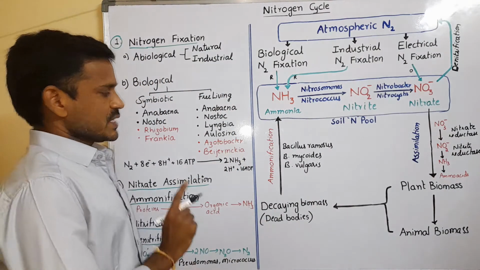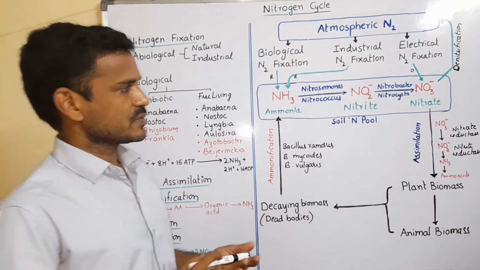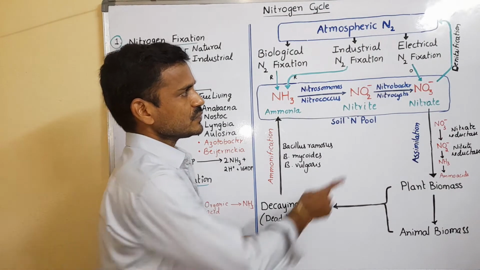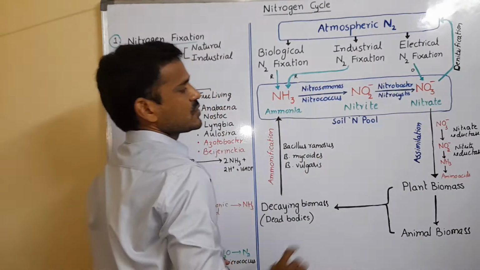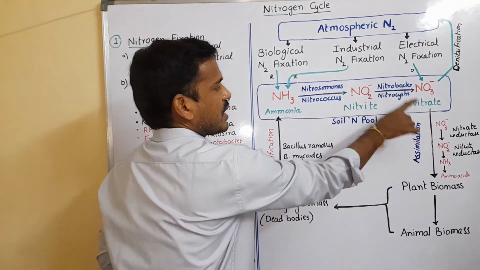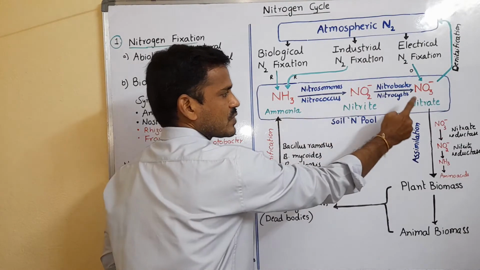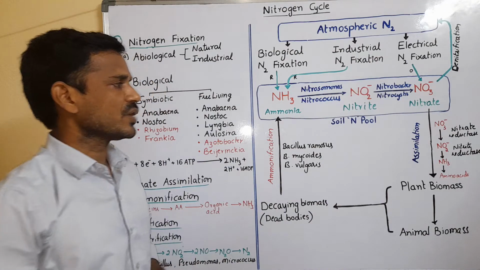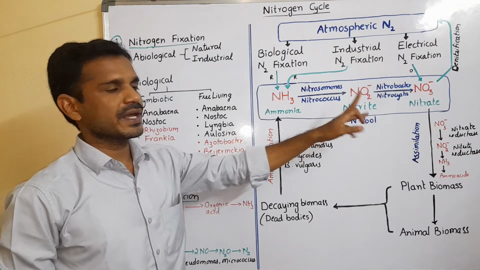Next, the second step is nitrate assimilation. Nitrate is present in the soil, and ammonia is also converted into nitrate. So in the soil, nitrogen is present in the form of ammonia, nitrite, and nitrate.